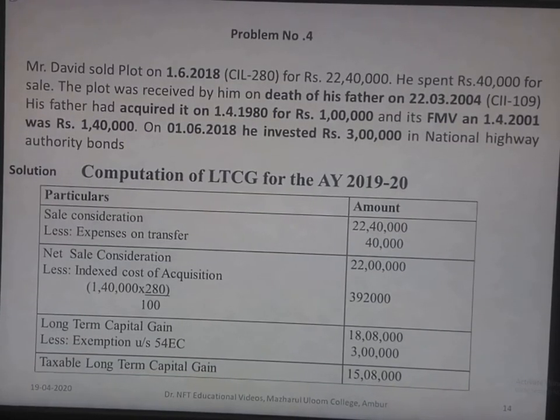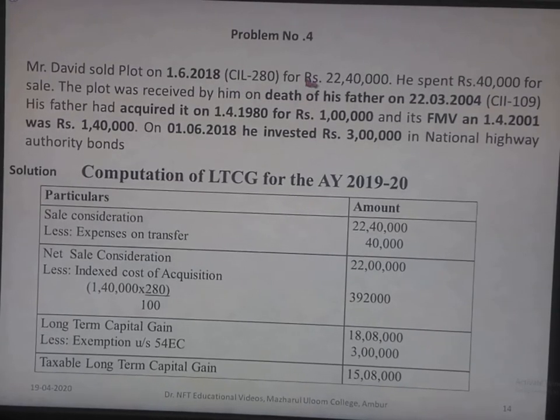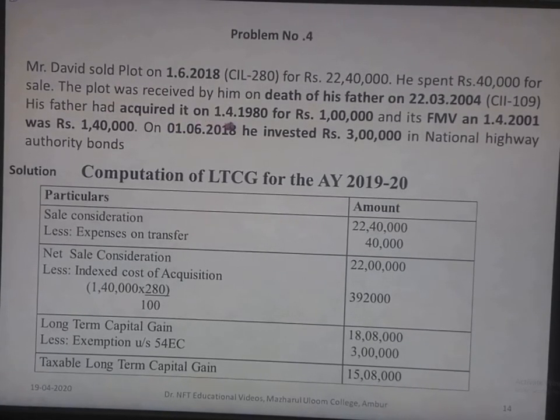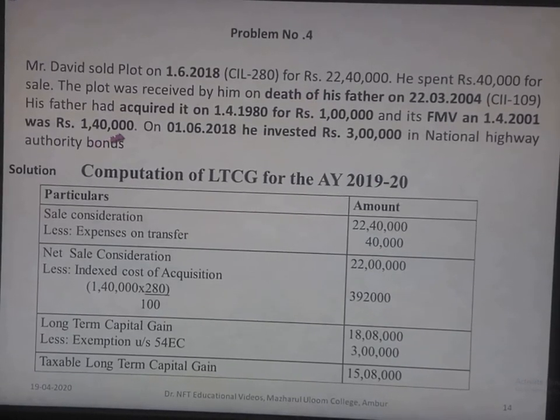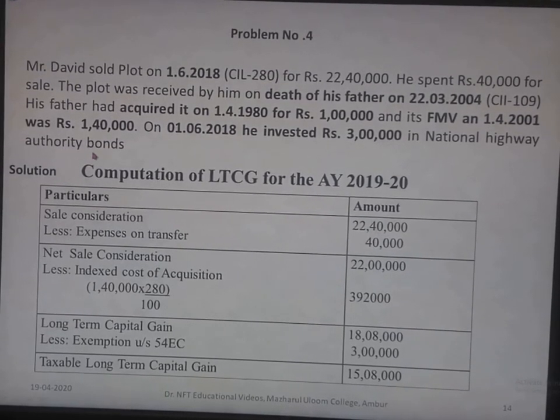We'll see one problem based on this. Mr. David sold a plot on 1/6/2018 for rupees 22,40,000. He spent rupees 40,000 for sale. The plot was received by him on the death of his father on 22/3/2004. His father had acquired it on 1/4/1980 for rupees 1 lakh and its FMV on 1/4/2001 was 1,40,000. On 1/6/2018, he invested rupees 3 lakh in National Highway Authority bonds.